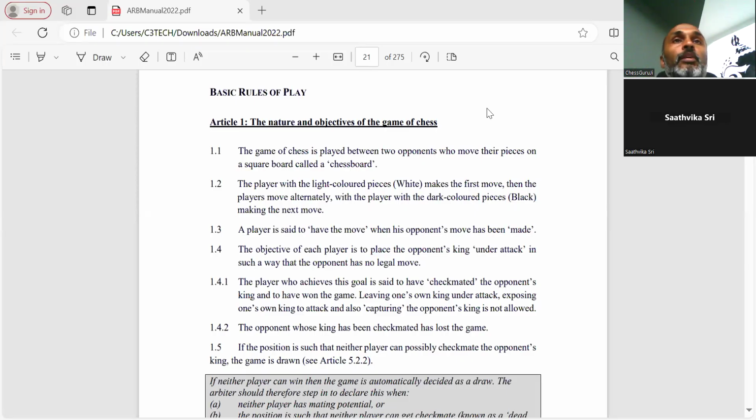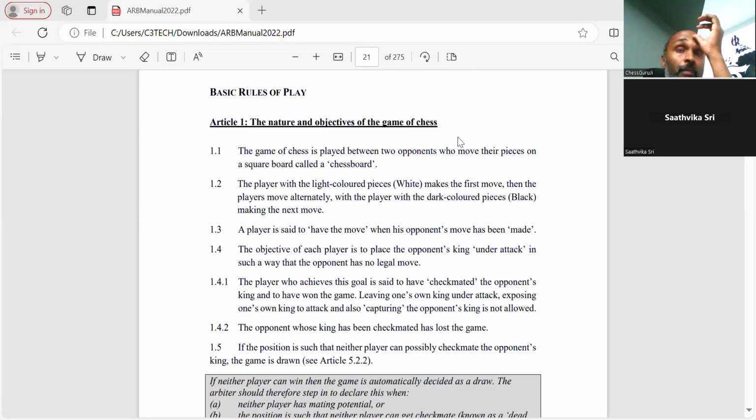Let's begin with the basic rules of play. The first article gives us an idea about the nature and objectives of the game of chess. Normally, the players will call us for illegal moves, so let's see later what an illegal move actually is and which article it comes from.